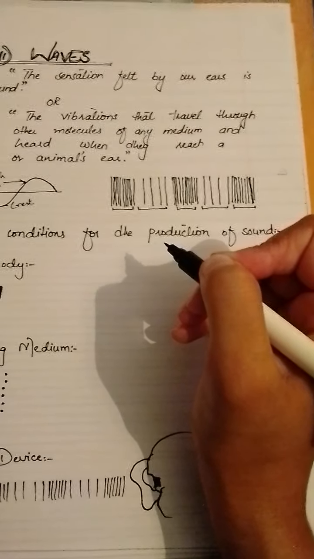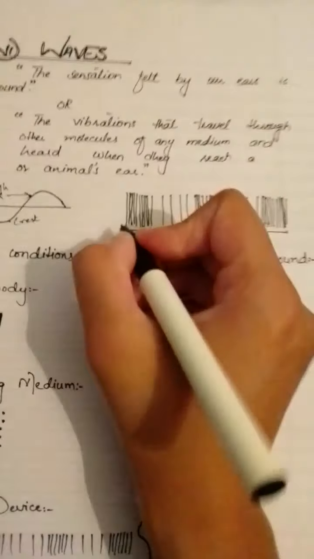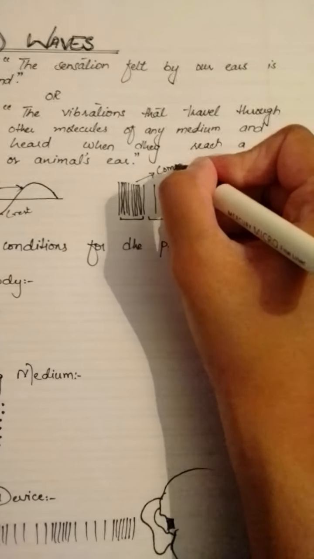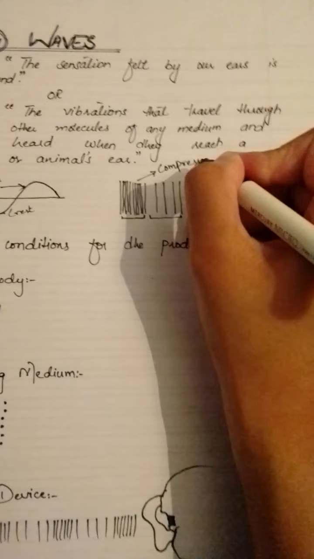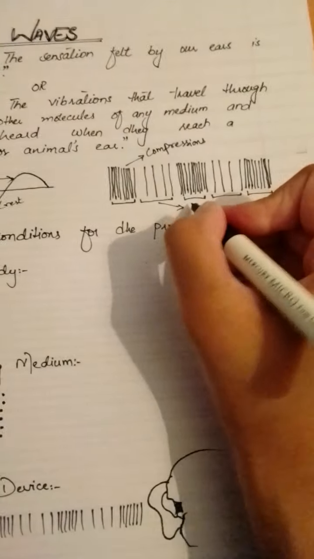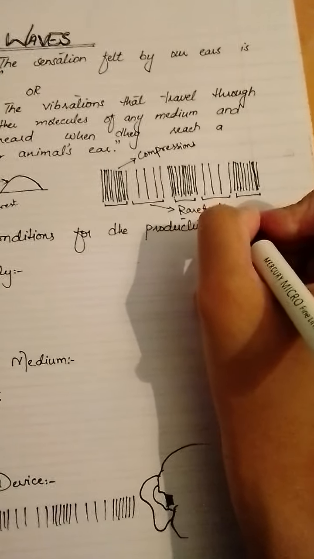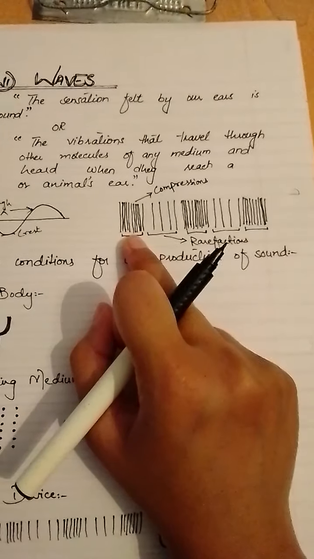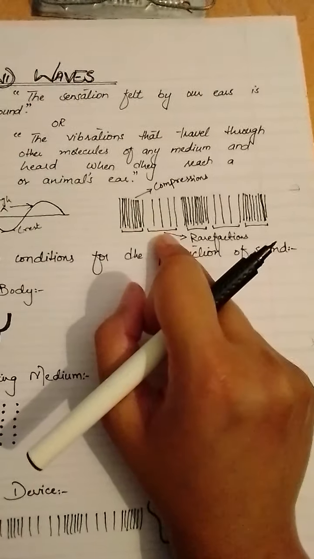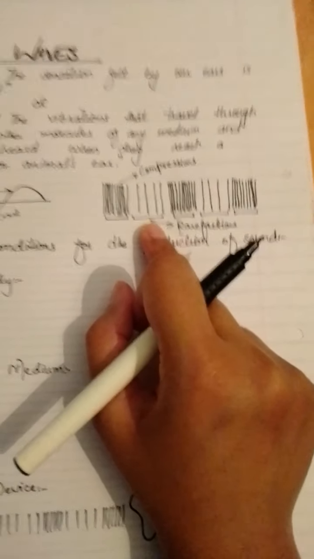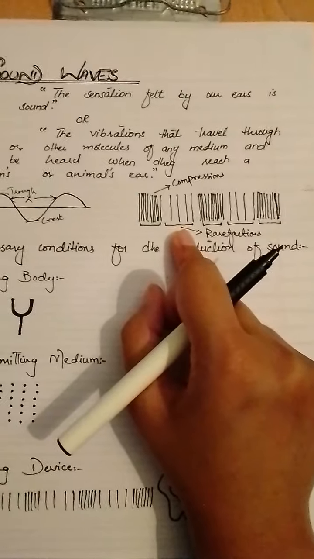We've already discussed that longitudinal waves carry compressions and rarefactions, but where are the rarefactions and compressions? These are called compressions, and these are called rarefactions. So the part where the wave is denser is called the compression, and where it's not dense is called the rarefaction. Hope now you get it.